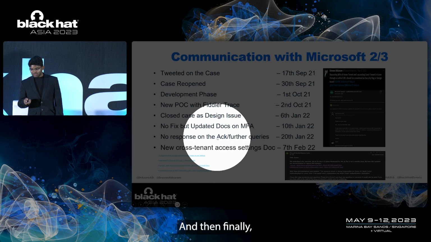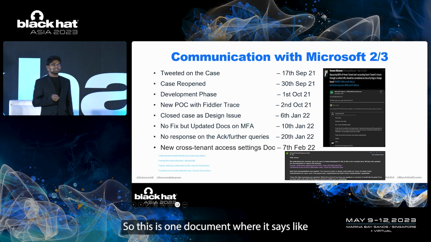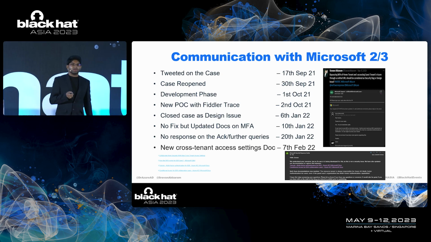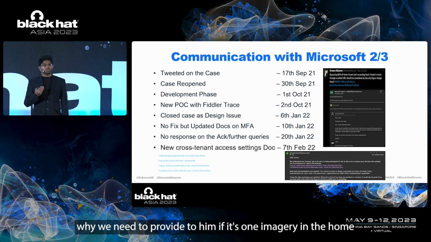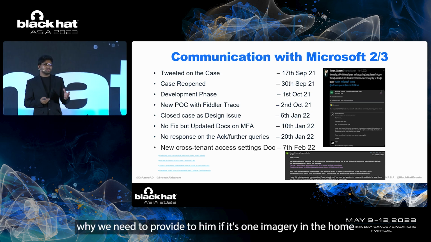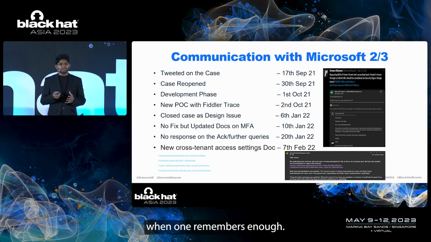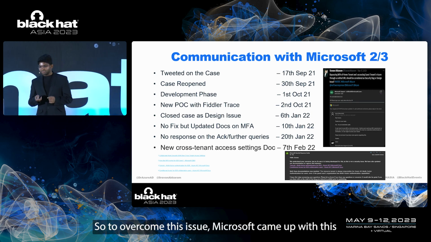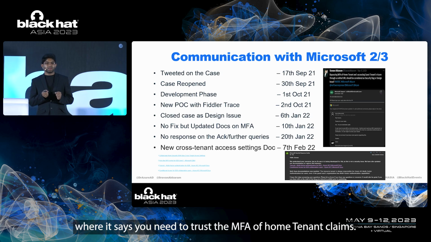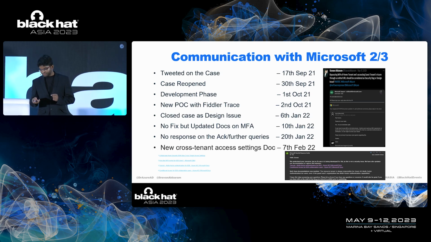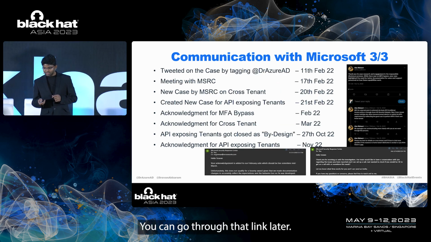And then finally, there was one such document, new cross-tenant access settings, released on 7th Feb. It says there were concerns raised by people all around the world: why do we need to provide 2 MFAs, one MFA in the home tenant and one MFA in the resource tenant, when one MFA is enough? To overcome this issue, Microsoft came up with this new cross-tenant access setting feature where you need to trust the MFA of home tenant claims. I have given the links here. You can go through that link later.